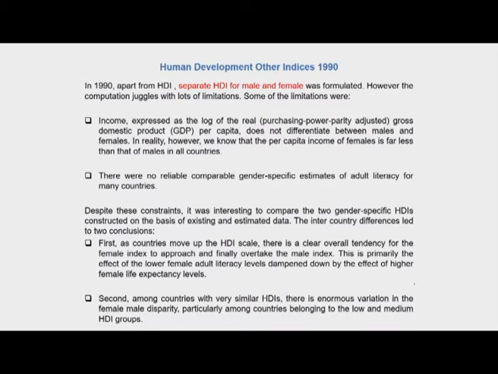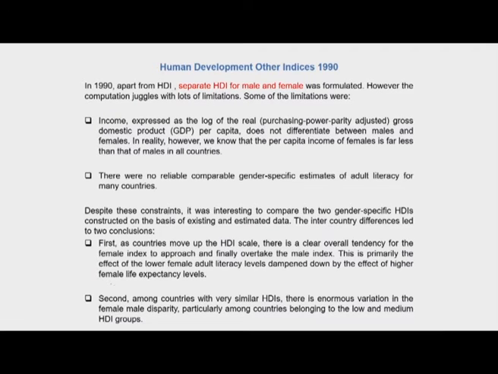In other words, as the Human Development Index showed an improvement in different countries, the female indices started showing better performance than the male counterparts. And this was primarily the effect of the lower female adult literacy levels, which was dampened down by the effect of higher female life expectancy levels. And this is what I would like to draw your attention to in this slide, that in general the female life expectancy levels are much higher than that of males. Women live longer than men do, and there's a lot of discussion with regard to this indicator of female life expectancy, whether it is in the developing countries or the developed countries of the world.